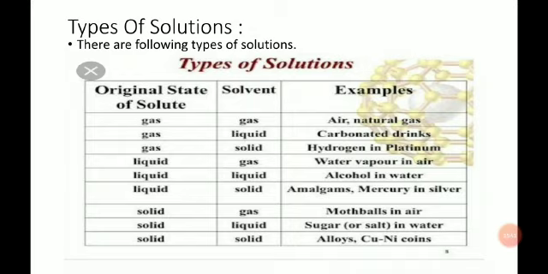Next one is solid in gas. Dust particles and smoke in air are examples of solid in gas. The eighth type is solid in liquid, for example sugar in water. The last type of solution is solid in solid, for example different types of alloys, bronze and opal. Copper and nickel coins are also examples of solid in solid.